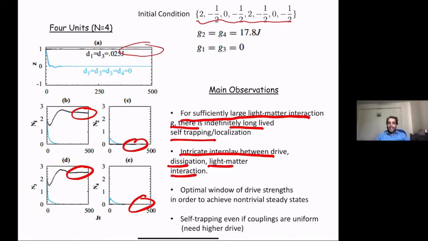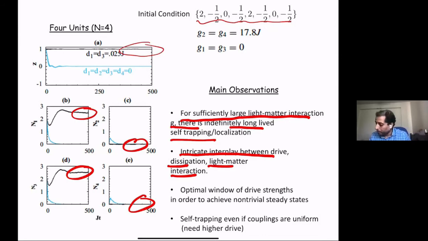Interestingly, it turns out that you have an optimal drive strength. You might naively think that if I just keep driving the units, like if I drive every alternate unit, then won't I just have some sort of imbalanced state? But it doesn't happen like that. You cannot overdrive it, because if you overdrive it, it gets pushed to the next neighboring cavity and so on.